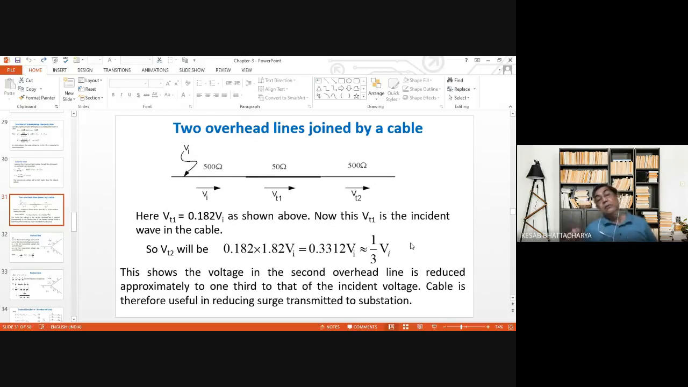Therefore, when we interconnect two transmission lines with the help of a cable, the incident voltage wave in the first transmission line gets reduced to its 1/3 value in the second transmission line after traveling through the cable. Is that point okay?